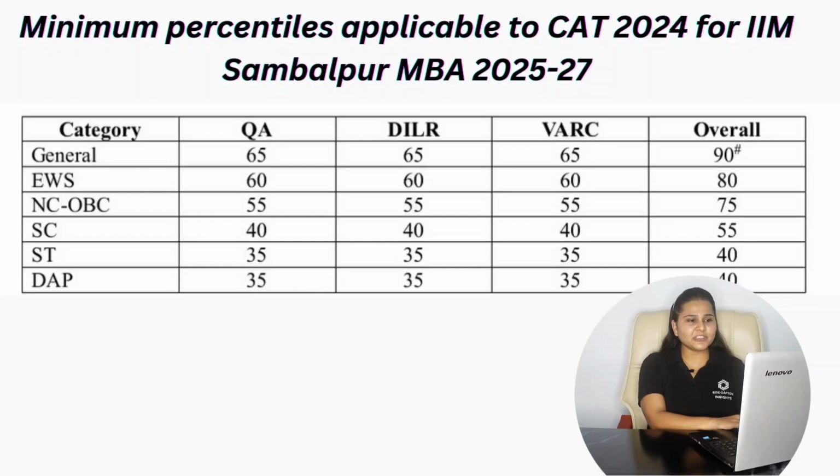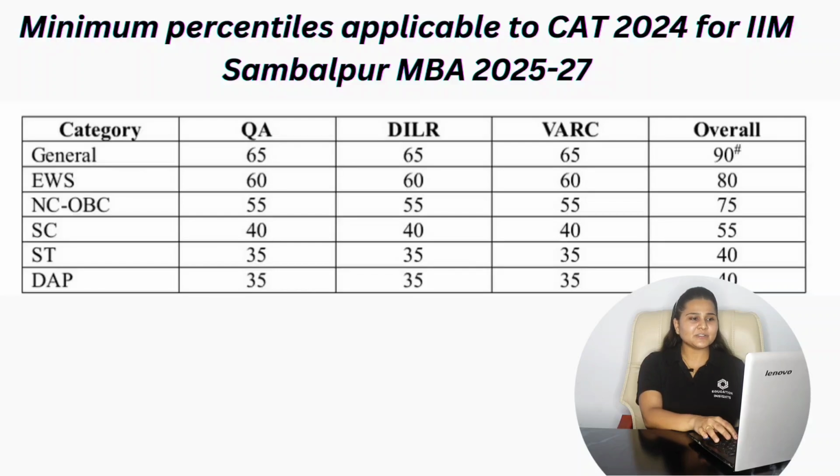And if we consider the male candidates having at least 1 year of relevant work experience, and all the female candidates, the minimum overall percentile in the general category will be reduced to 85 percentile. And on this basis, you will receive the shortlist mail from the Indian Institute of Management Sambalpur.